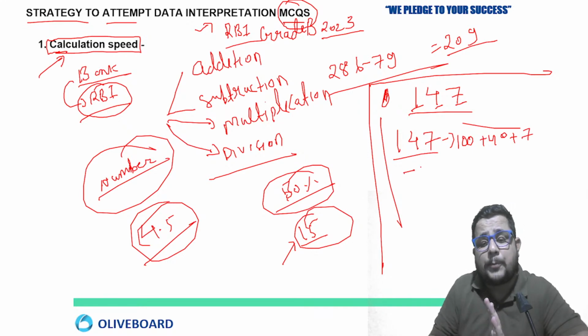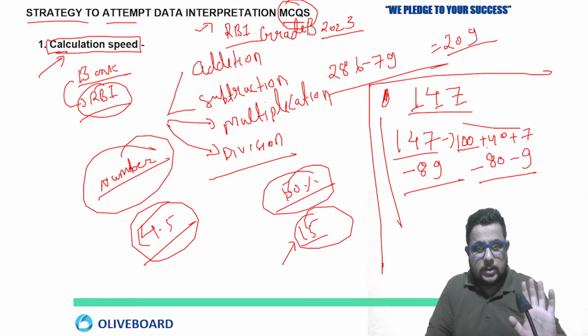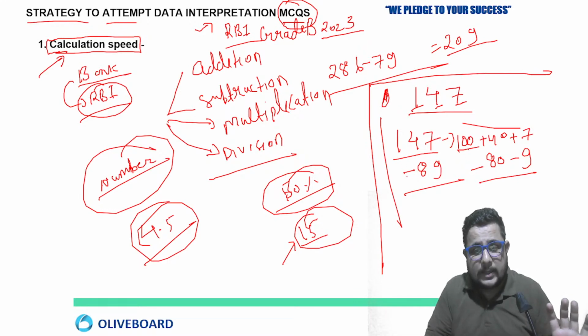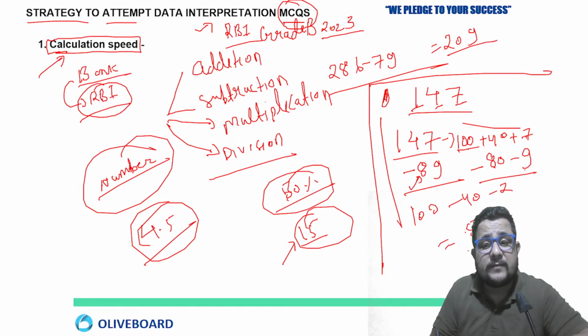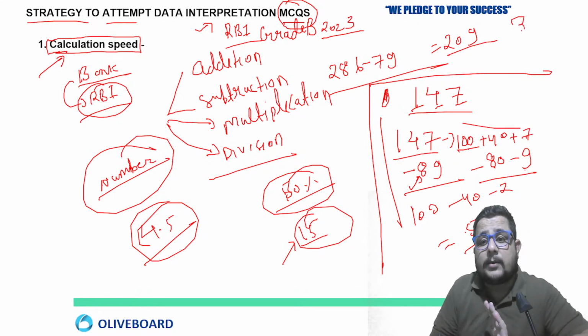Now minus, suppose, 89. So subtraction is there. You have to keep these things in your mind. 100, you can do two things, right? 100 is there, only one number is in 100, in the second number, no. So just keep 100 with you. Now 40 minus 80 will be minus 40. 7 minus 9 will be minus 2. So overall you will get 58 directly.